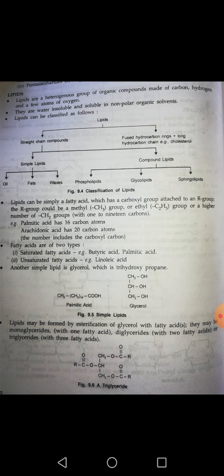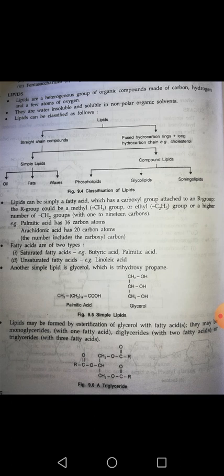I am giving you one example, like palmitic acid. Palmitic acid is a kind of fatty acid, okay, which contains 16 carbon atoms. Similarly, another example is arachidonic acid, which is a kind of fatty acid that contains 20 carbon atoms. Out of these, one carbon atom is of the carboxylic group, as we know that the carboxylic group contains COOH, so one carbon is there, and the rest of the 19 carbons are in the alkyl group.